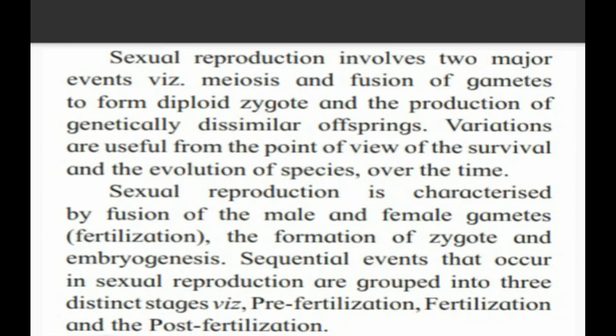Sexual reproduction is characterized by fusion of the male and female gametes, that is fertilization, the formation of the zygote and embryogenesis. What do you mean by embryogenesis? The development of the embryo is said to be embryogenesis. Sequential events that occur in sexual reproduction are grouped into three distinct stages, that is pre-fertilization, fertilization and post-fertilization.